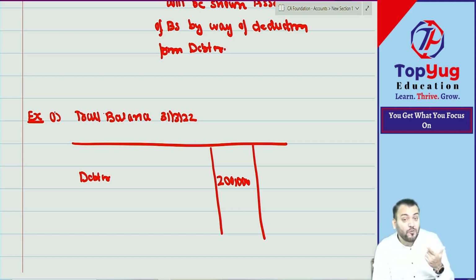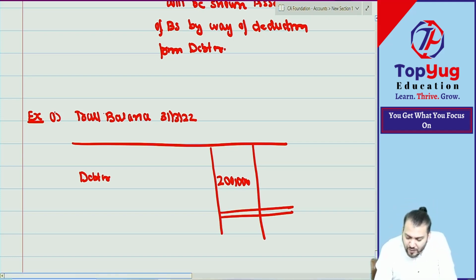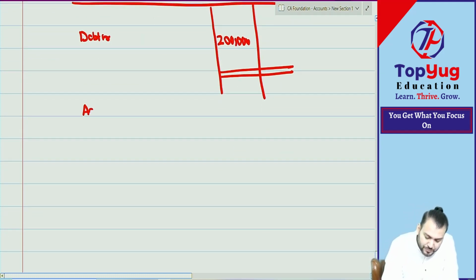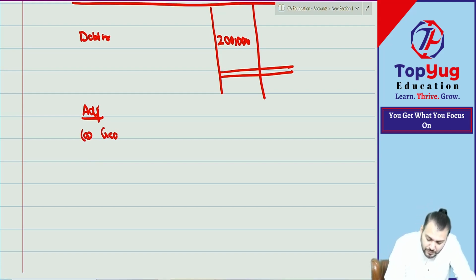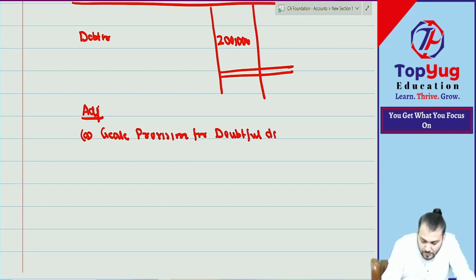Correct now. If there is a doubtful debtor, we should find out how many debtors are doubtful, and we should create a provision for that only. So that information will be given. They will inform you like this. In additional information, they will say adjustment: create provision for doubtful debtor at the rate of 5%.